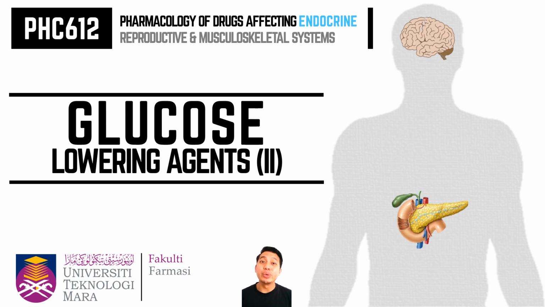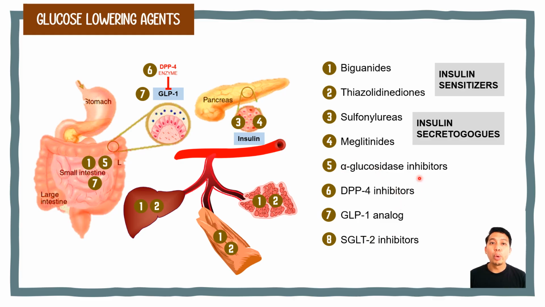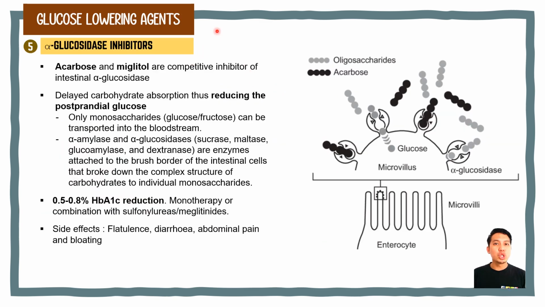In this video, we will continue the glucose lowering agents to treat type 2 diabetes mellitus. We will cover another four groups of glucose lowering agents, which are the alpha glucosidase inhibitors, DPP4 inhibitors, GLP-1 analog, and SGLT2 inhibitors. The fifth glucose-lowering agent is alpha-glucosidase inhibitors.